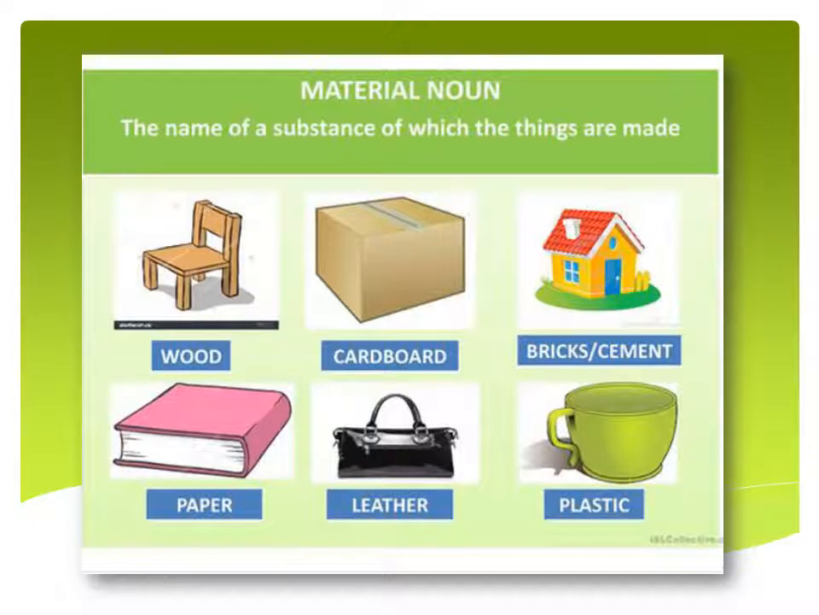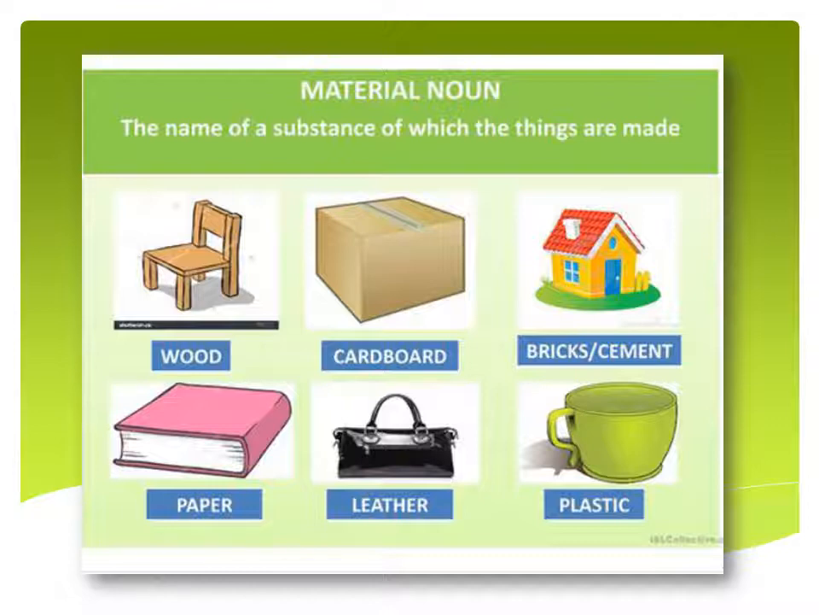Look at these examples so that you can understand the material noun in a better way. It is the name of a substance of which things are made. So in material noun we talk about the material and not about the things. In these examples, the names of the things have not been given, but the material out of which they are made. The first picture is of a chair, and a chair is made of wood. The second picture is of a carton, and a carton is made of cardboard.